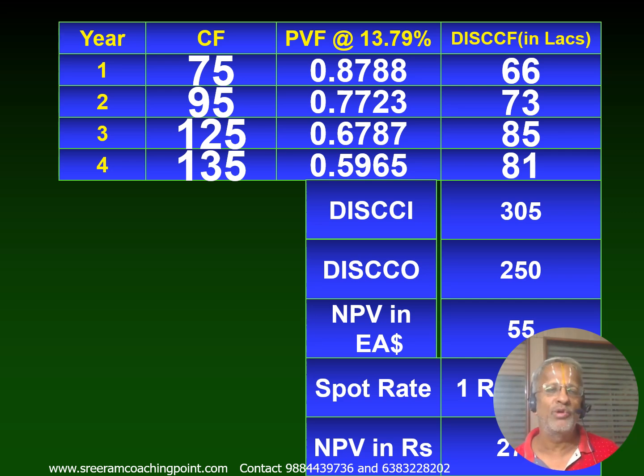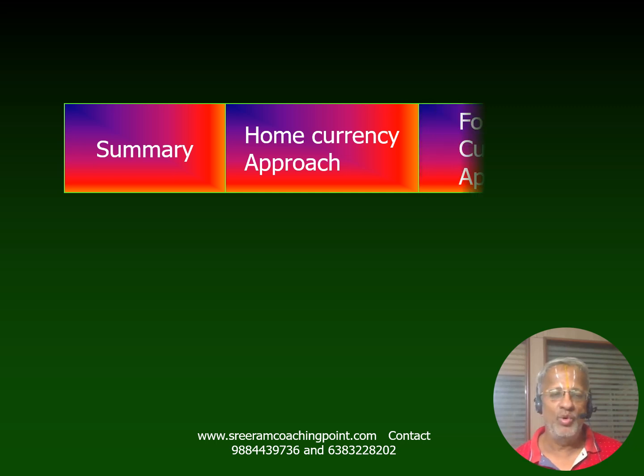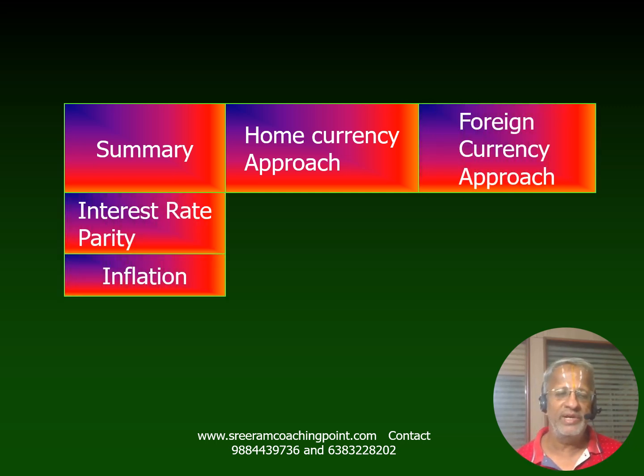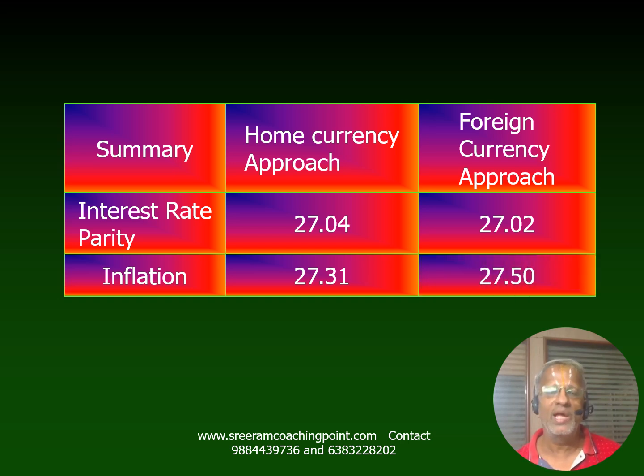Now let us just bring out a summary. The summary will tell the entire story. Home currency approach using interest rate parity and inflation 27.04, foreign currency approach 27.02. And in this particular case, inflation 27.31 and it is 27.50. So as I told you initially, it is going to give you the same result, and the difference is only on account of approximation made.